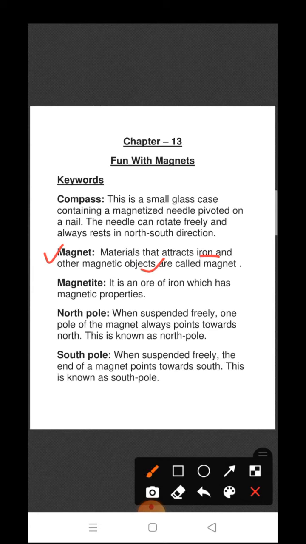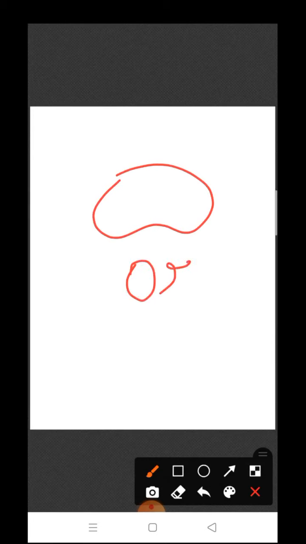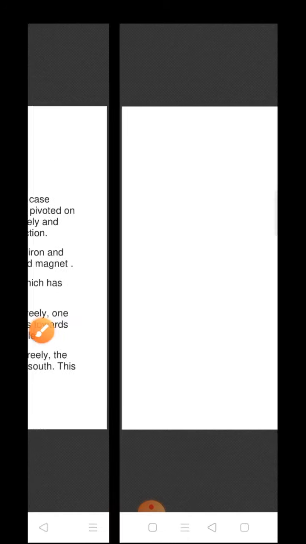Okay, so the next is magnetite. Magnetite is an ore of iron which has magnetic properties. And what is ore? Ores are naturally occurring big rocks, and magnetite is the ore of iron. इसको हम iron की ore भी कहते हैं, from where we can extract the mineral called iron, जहाँ से कि हम iron को निकाल सकते हैं.